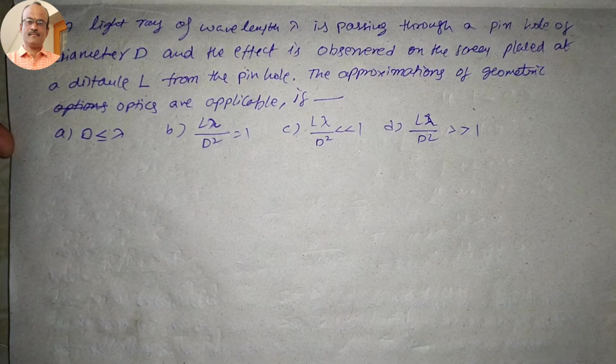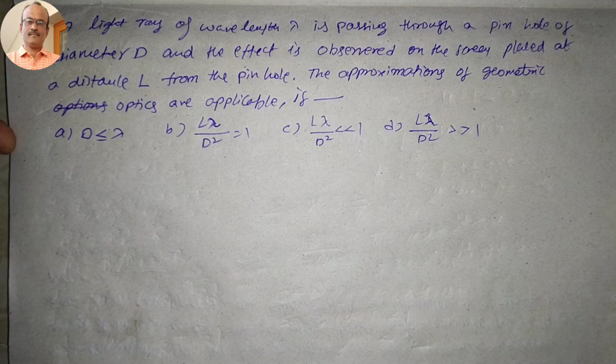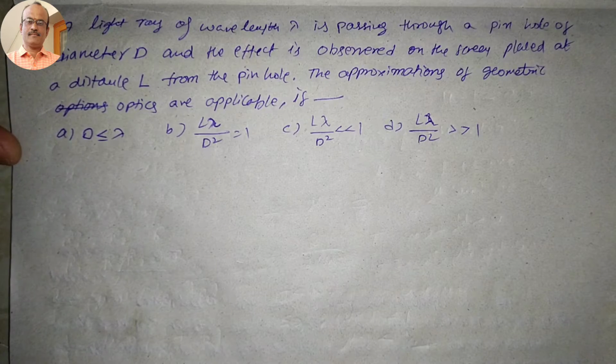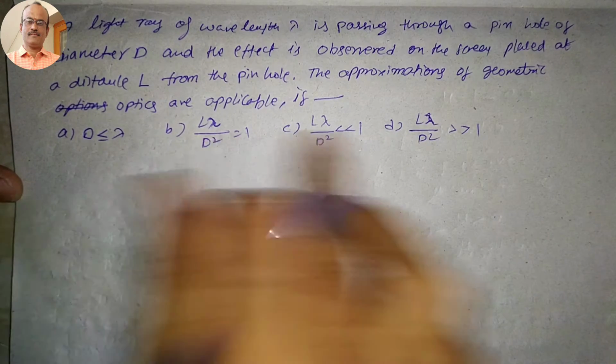Now question number 26. A ray of light of wavelength lambda is passing through a pinhole of diameter D, and the effect is observed on a screen placed at a distance L from the pinhole. The approximations of geometric optics are applicable if what is this condition?